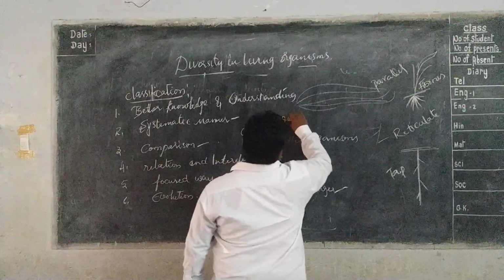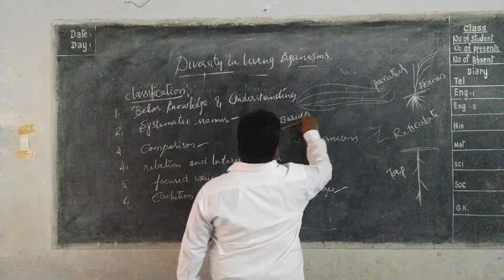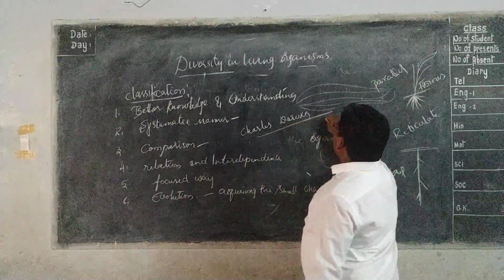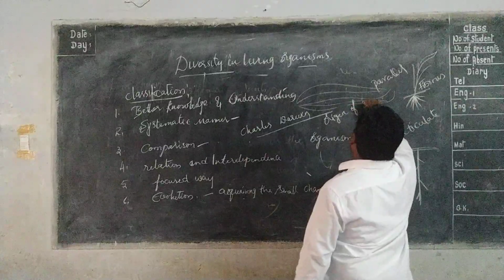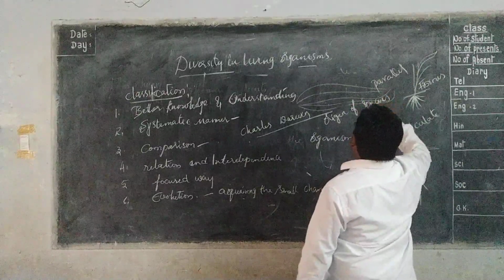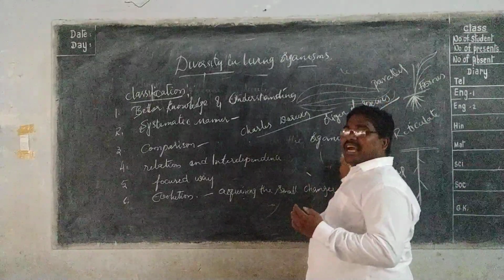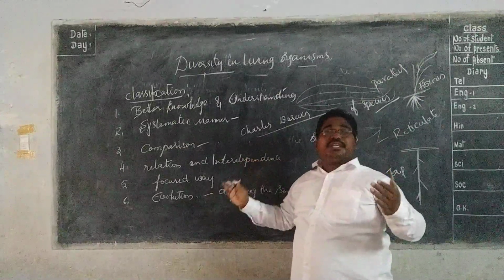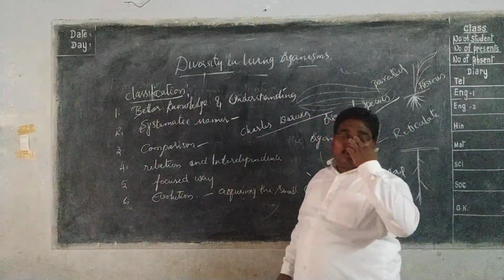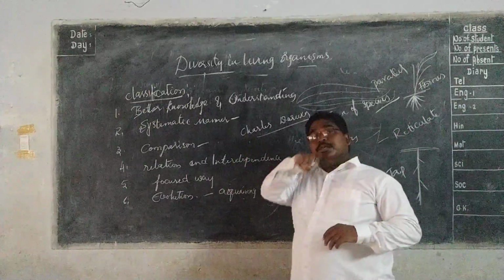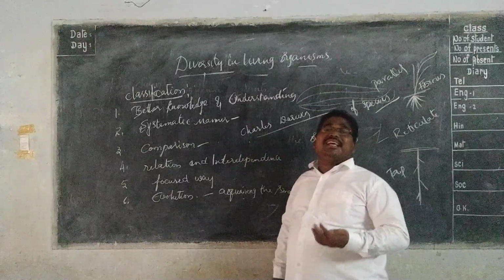Charles Darwin wrote a book, Origin of Species. In the book Origin of Species, Charles Darwin explained how evolution takes place. Evolution means acquiring changes.